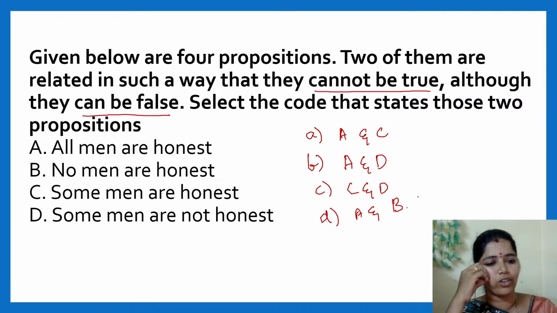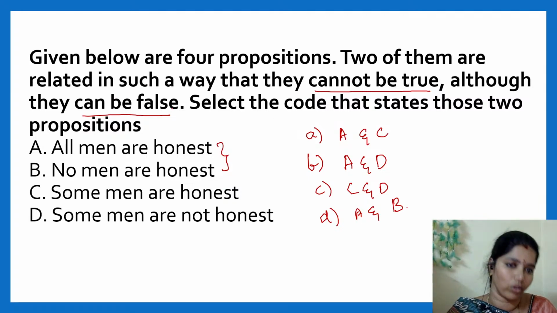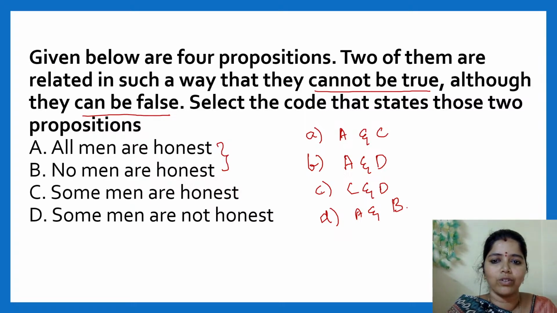D. Okay, very good. The answer for this question is A and B. They cannot both be true together, although they can be false. The answer is all men are honest, no men are honest. Very good.